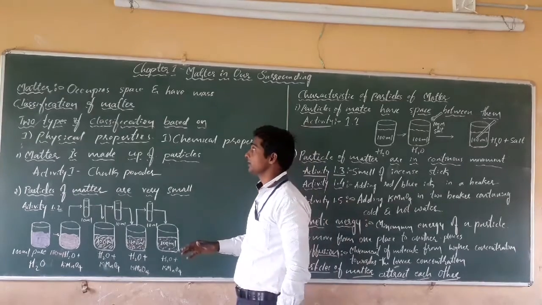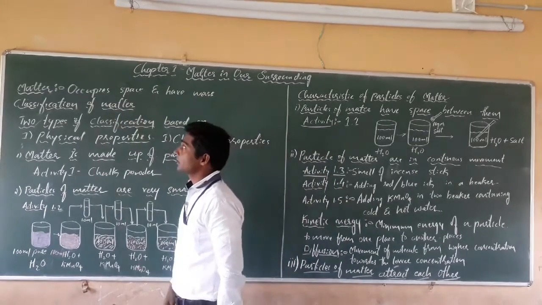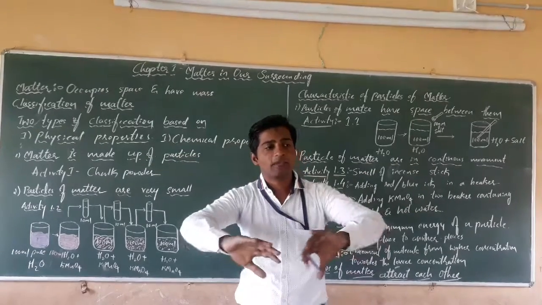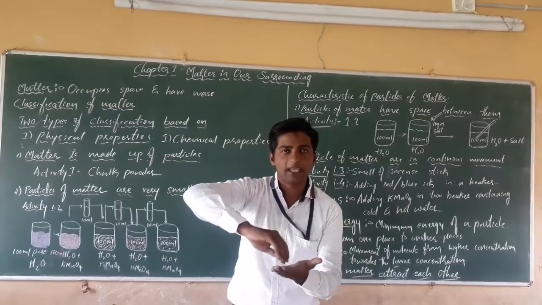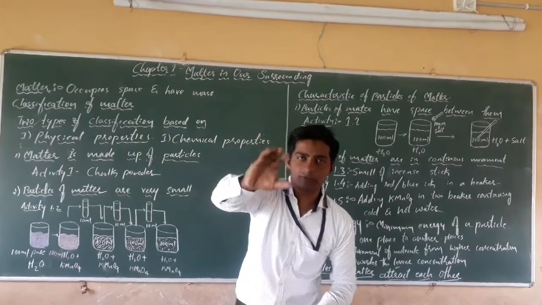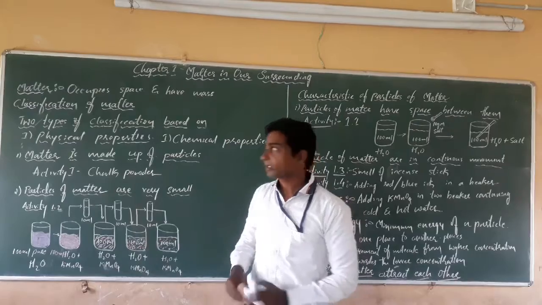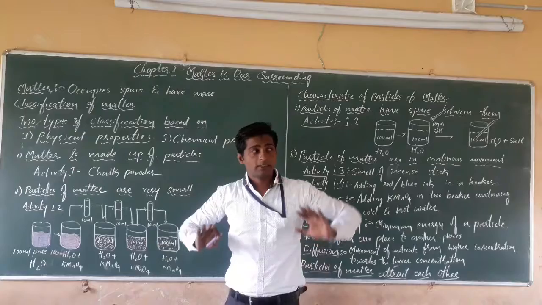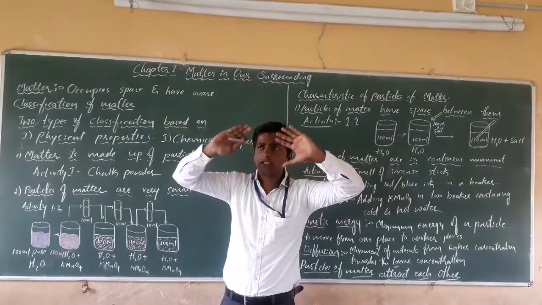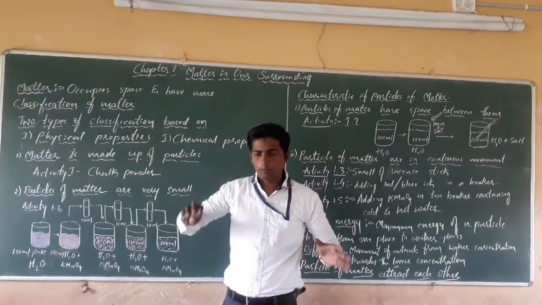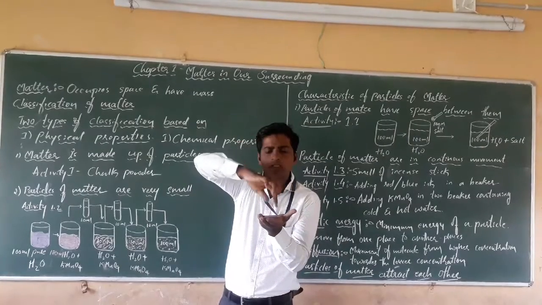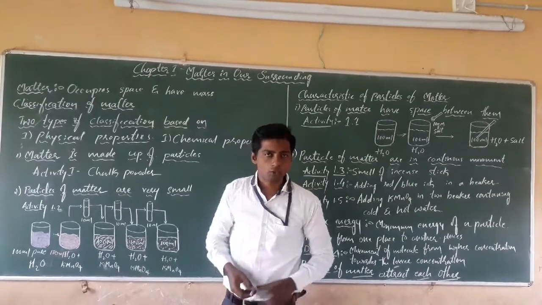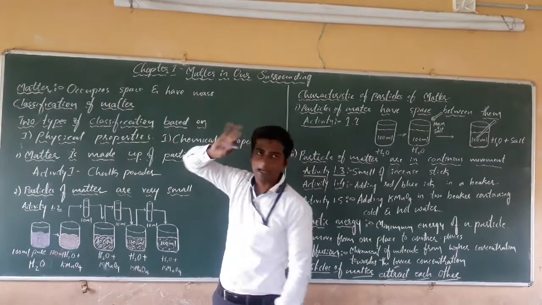Once again we will study here that matter is a substance which occupies space and has mass. That substance is called matter. See, dear students, any substance you take in the surroundings in the universe takes a particular position or a particular space. Suppose I give the example of chalk. Chalk takes space and has a mass, particularly 1 gram or 2 gram. That is, it is matter.